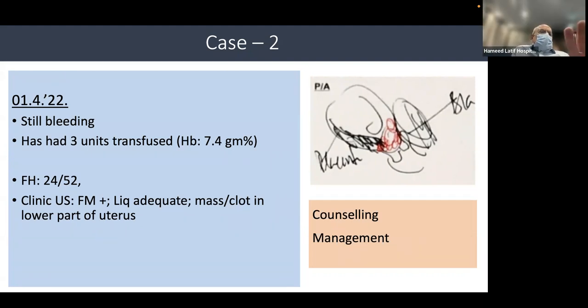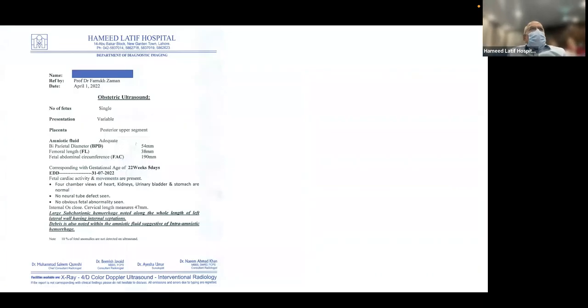अच्छा चलो, मैं मतलब इसमें चीजें बताने वाली और है. नेक्स्ट, इनका अल्ट्रासाउंड हुआ 1 अप्रैल को. 1 अप्रैल को अल्ट्रासाउंड में अगर आप देखो तो यहाँ पे large subchorionic hemorrhage noted along the whole length of left lateral wall having internal septation. Debris is also noted within the amniotic fluid, suggestive of intra-amniotic hemorrhage. This is an ultrasound done by someone whom we rely upon.